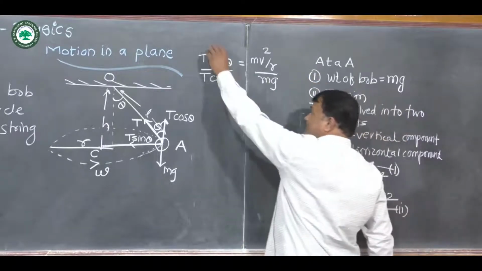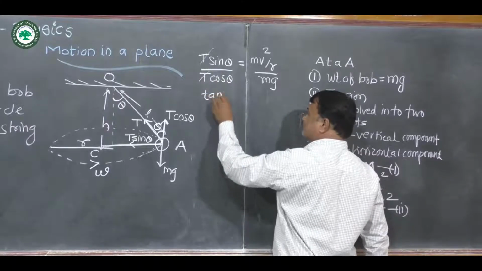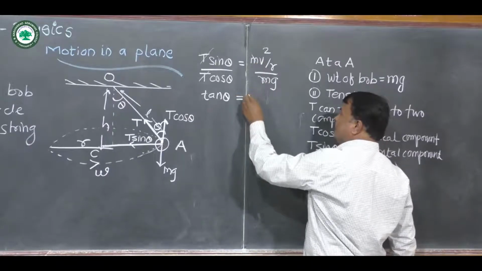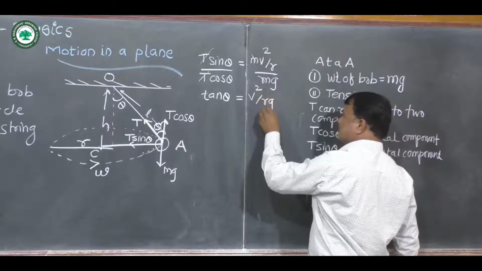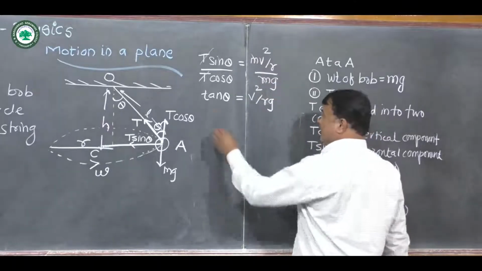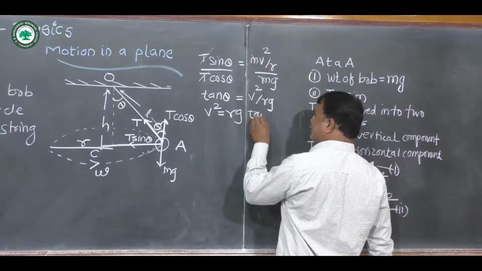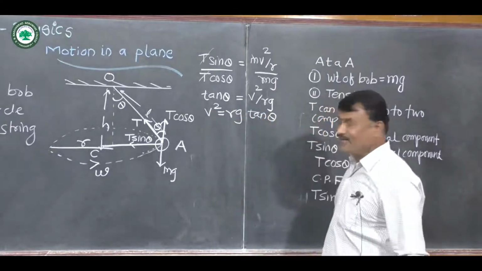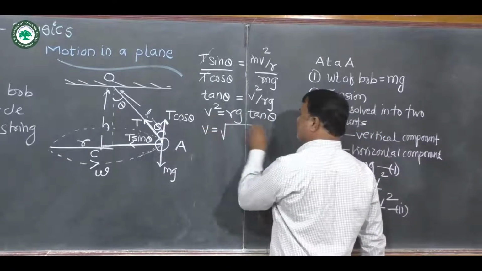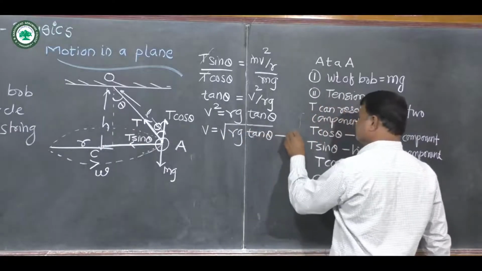So we get this T cancelled. Sin theta upon cos theta is tan theta. This m also gets cancelled. So we get v square upon rg. Now by rearranging this equation, we get v square is equal to rg tan theta. By taking the square root of both sides of this equation, we get v is equal to under root rg tan theta. Equation 3.